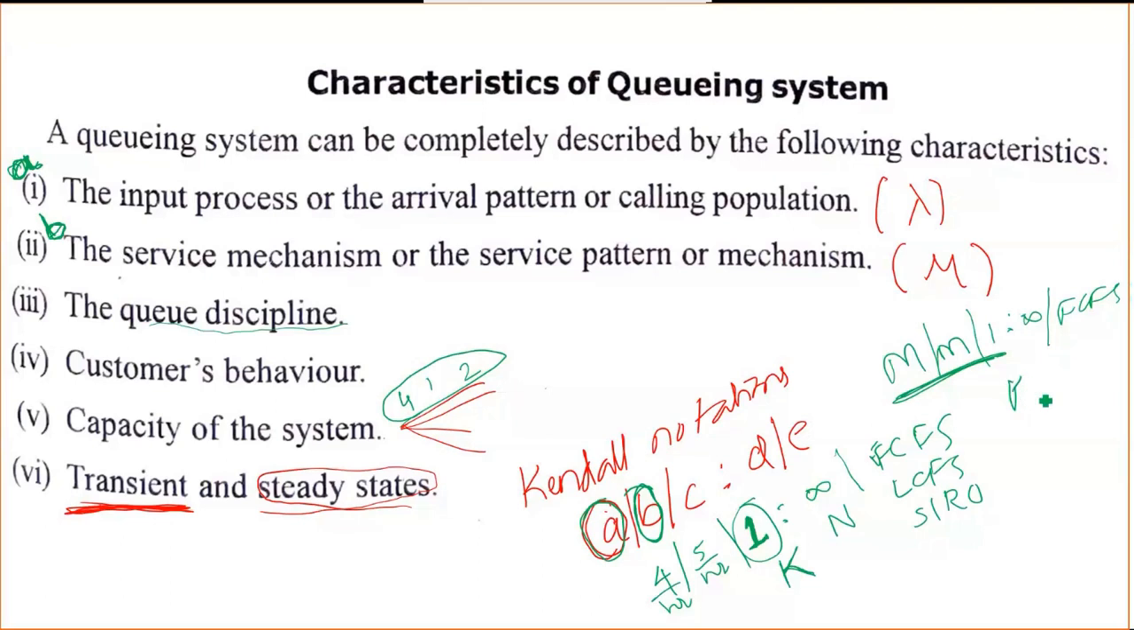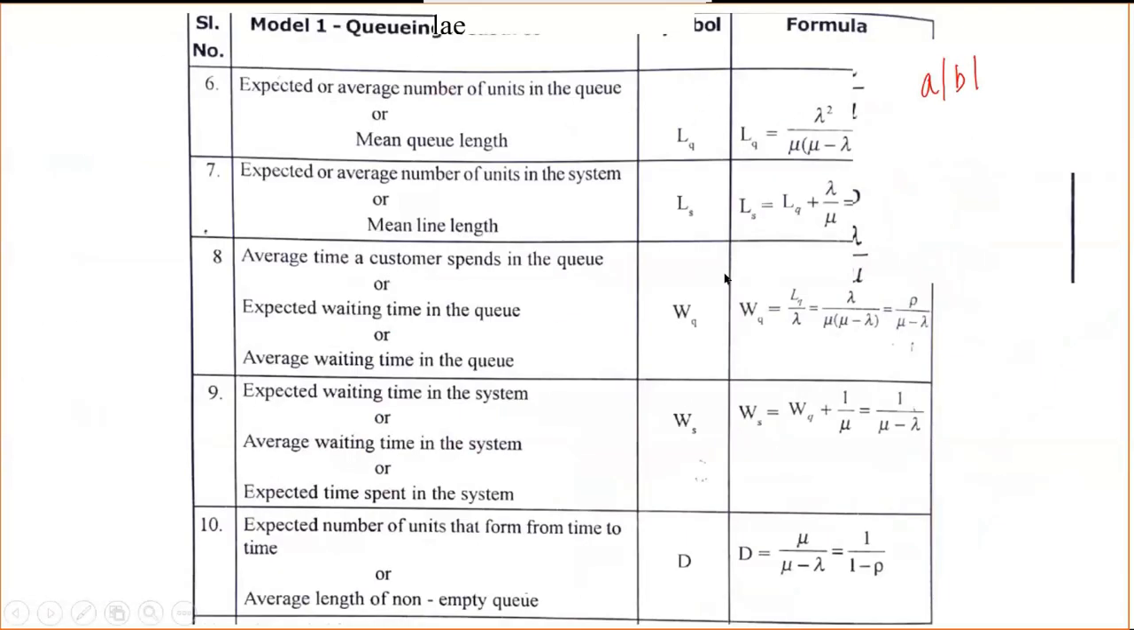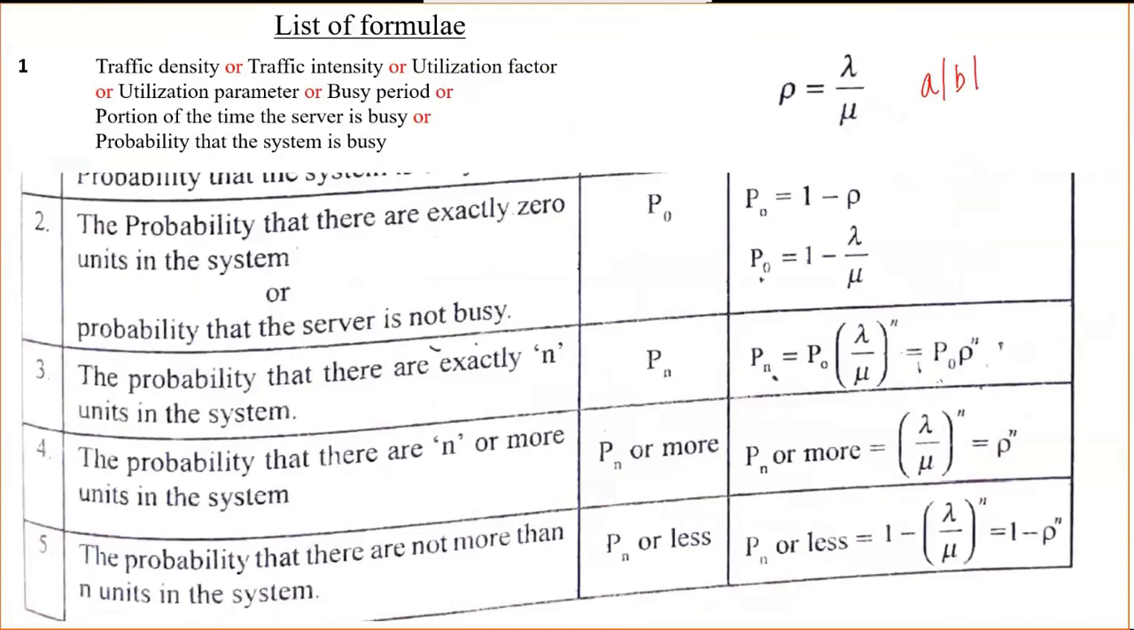So MMK is nothing but when the number of service centers is more than one. Then the formulas will be different. Okay, now these are all the formulas. So you're supposed to remember. The first formula, let's go through all the formulas now.